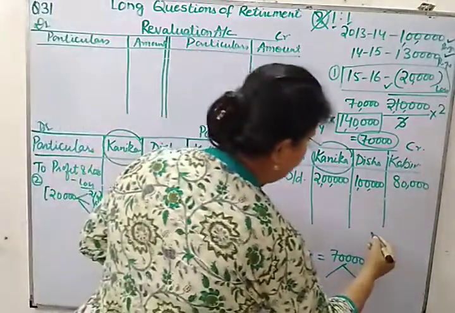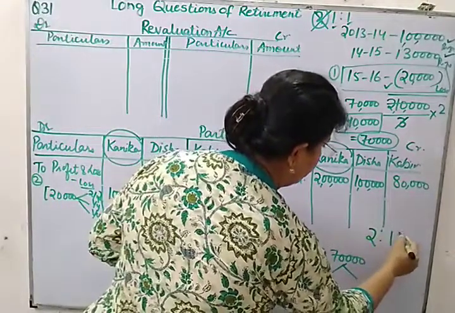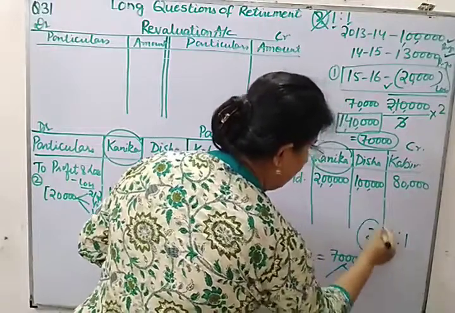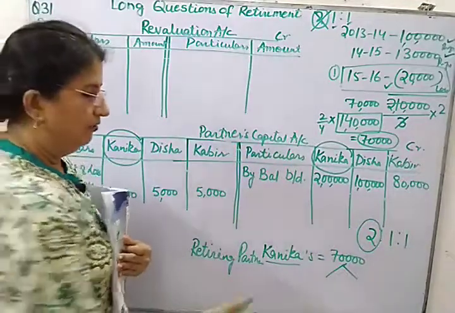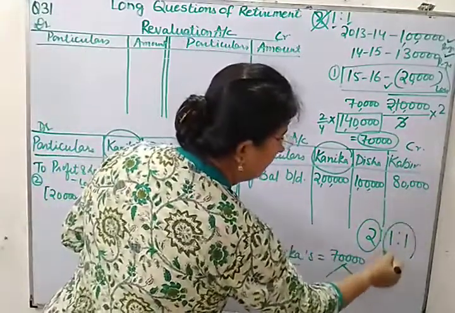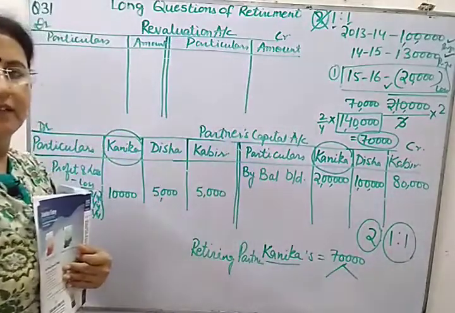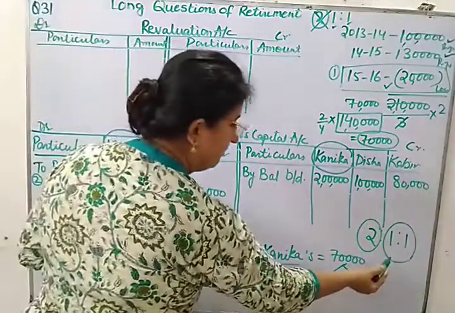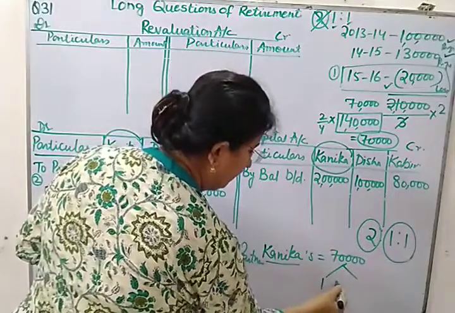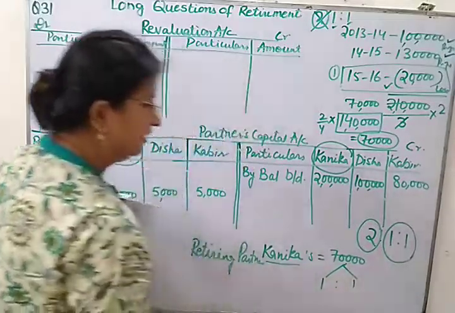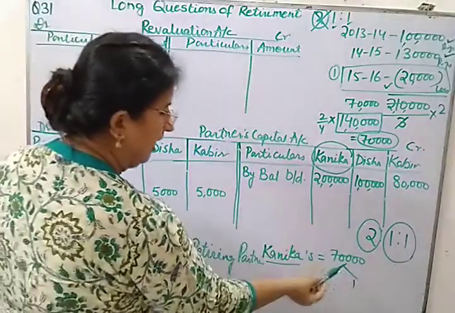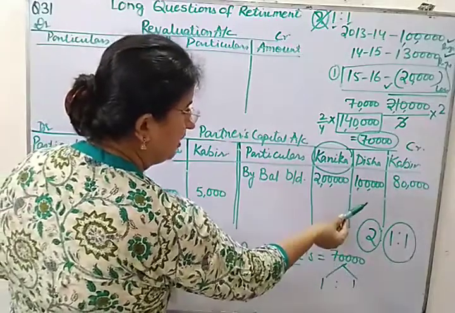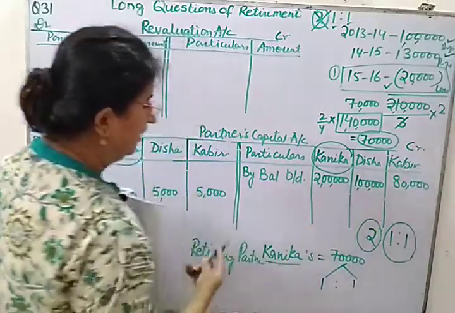So the old ratio which is given to us is 2:1:1. If Kanika is retiring, what will remain? The remaining ratio will be 1:1. So this is the gaining as well as the new ratio. So we will be dividing 70,000 in the 1:1 ratio. 1:1 means half of this will be brought in by Disha and half will be brought in by Kabir.